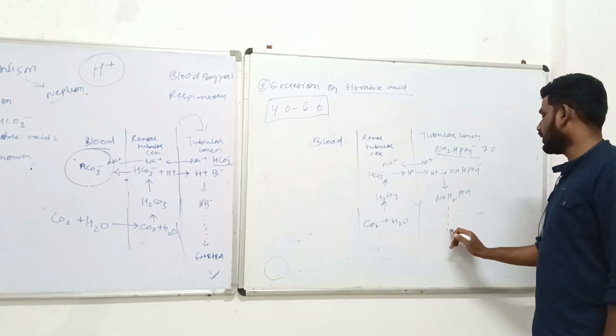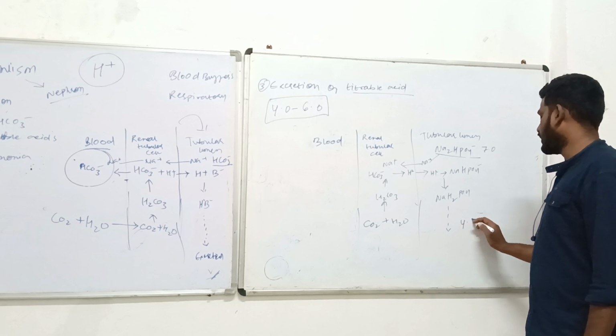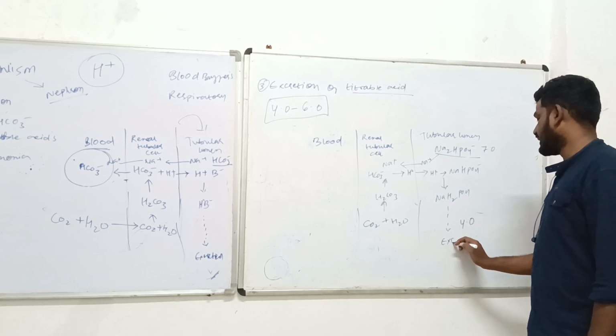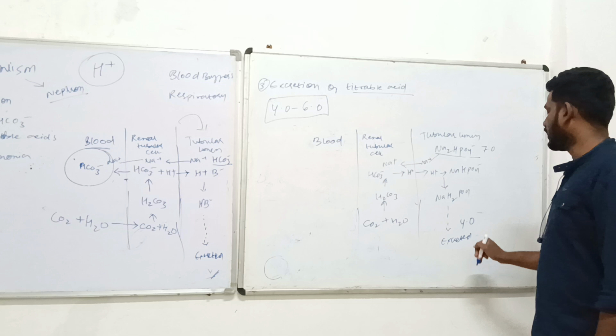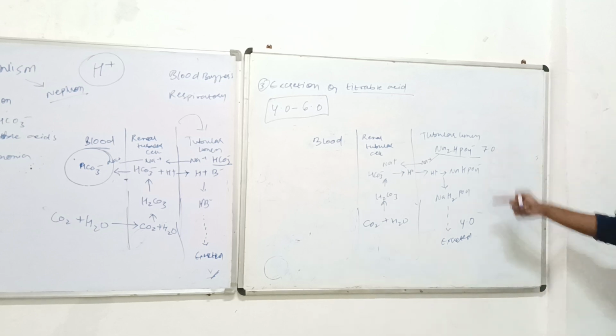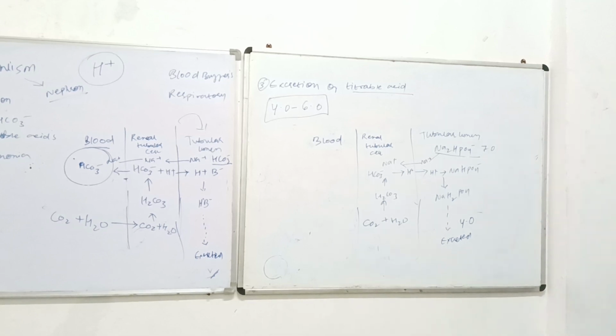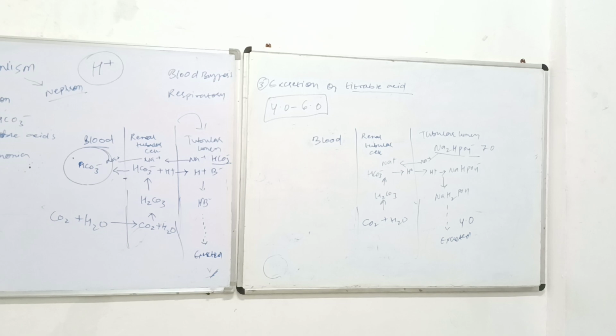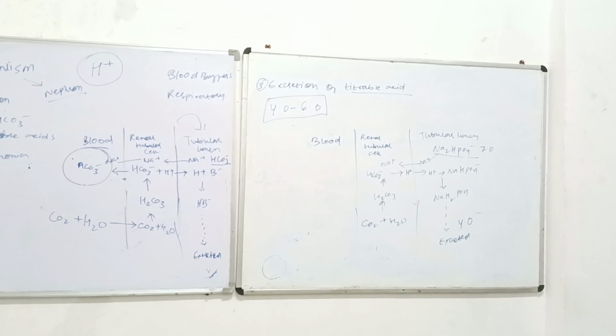The pH will fall to nearly 4.0 and it is going to be excreted out in the urine. So in this way, disodium hydrogen phosphate is maintaining the constant pH of your urine. Sometimes, if disodium hydrogen phosphate is not going to fulfill the requirement, then your urine will start becoming more acidic.